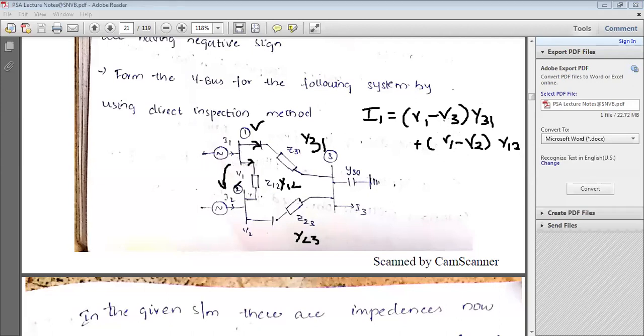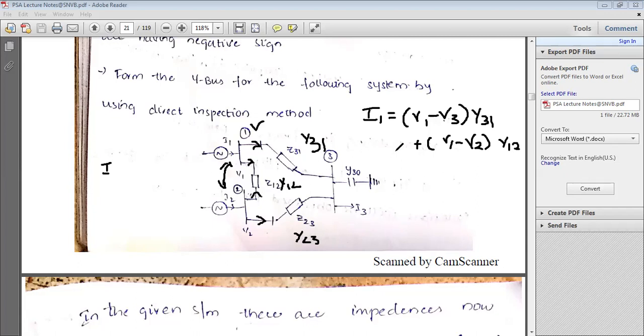Suppose the direction of the current is towards this one, obviously you can consider that. So to determine the second algebraic equation, I2 is equal to, there are again two outgoing currents, the first one is this one, the second one is this one. In this case, you consider this as Y21 and this as Y23. So Y21 into V1. This is the direction of current. Every time, based on the particular bus, the direction of the current is going to change. That you need to apply.